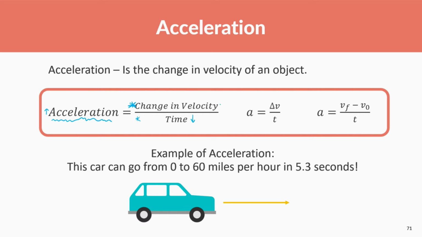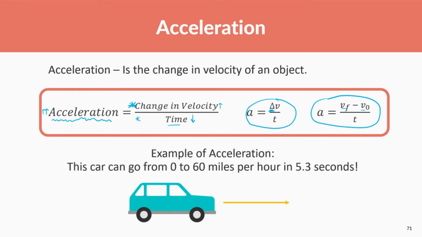The more the object is changing its velocity, the more the acceleration. If it changes in a shorter amount of time, there's more acceleration. If it changes in a longer amount of time, less acceleration. So this is how we're going to see the formula. Again, this triangle represents change in. So we're just doing the final velocity versus the initial velocity.